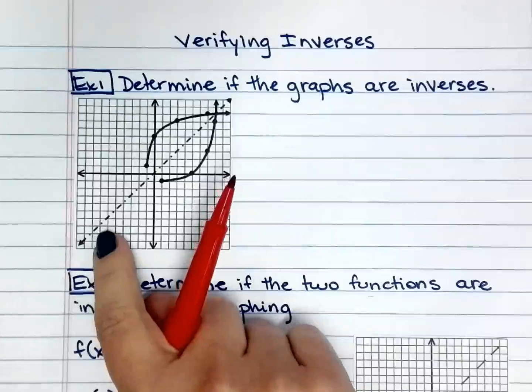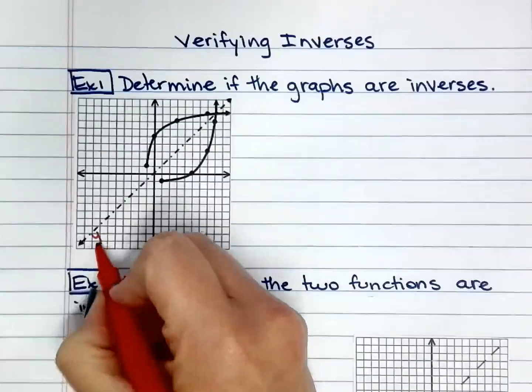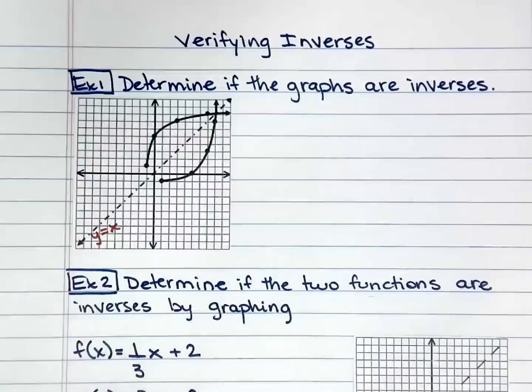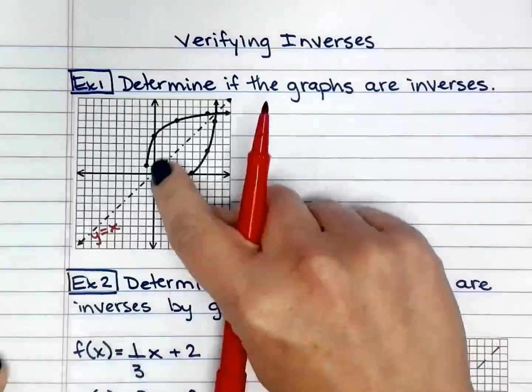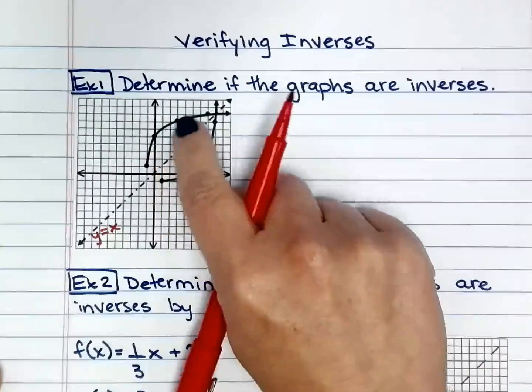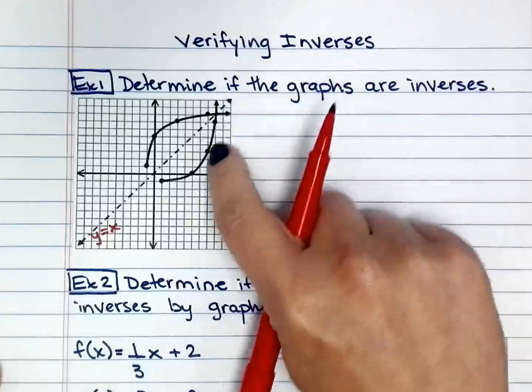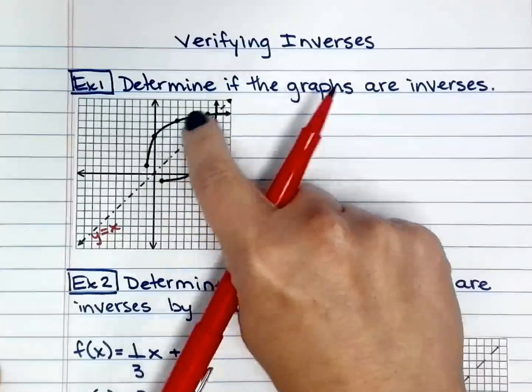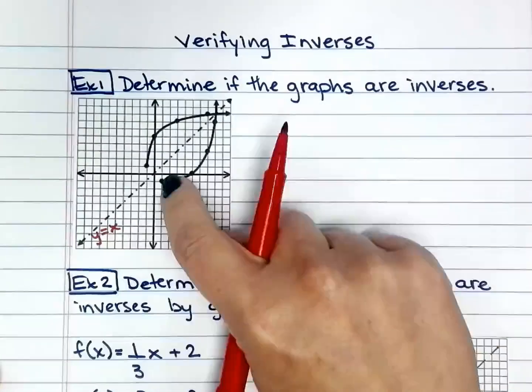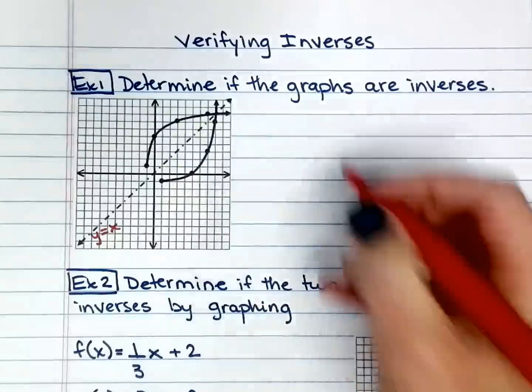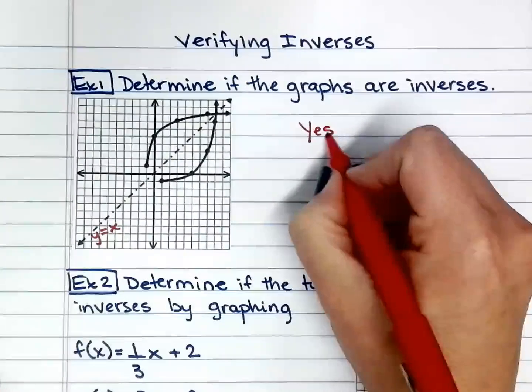So the first thing you do is look for the y equals x line, and in this case, it's already graphed for you. Then you say, okay, this is my graph, and this should be the inverse. Is that a reflection across the y equals x line? The answer is yes. Therefore, they're inverses.